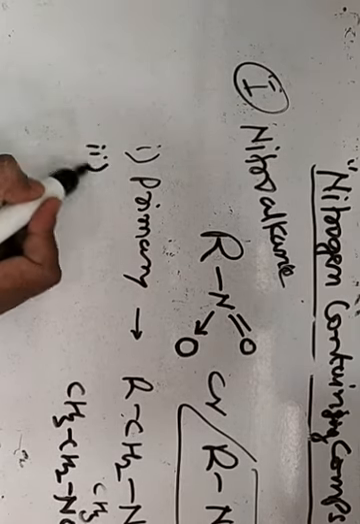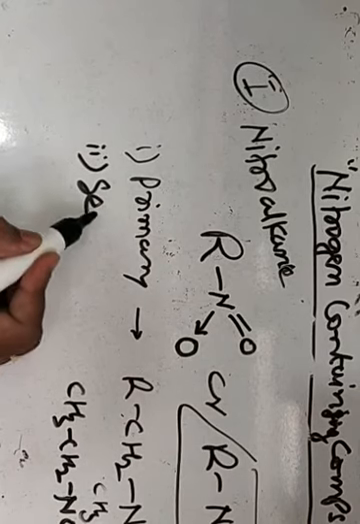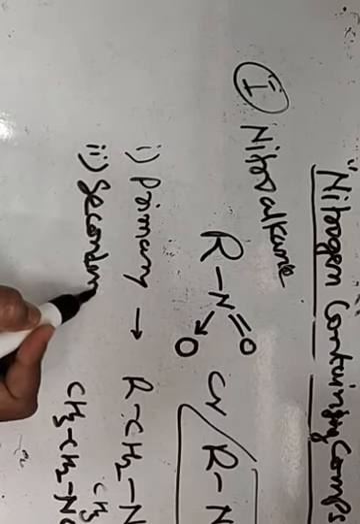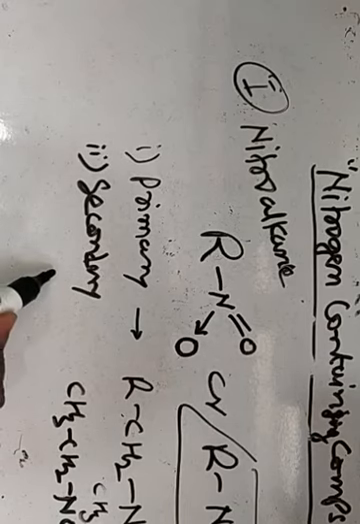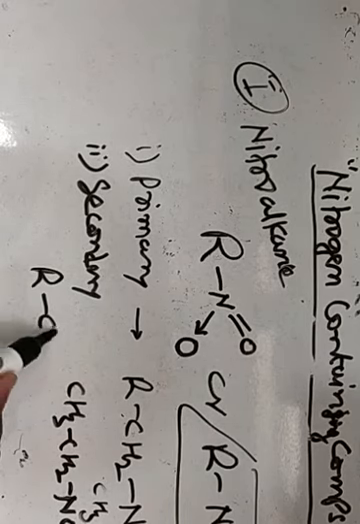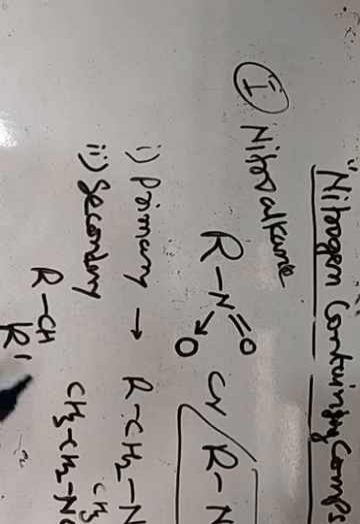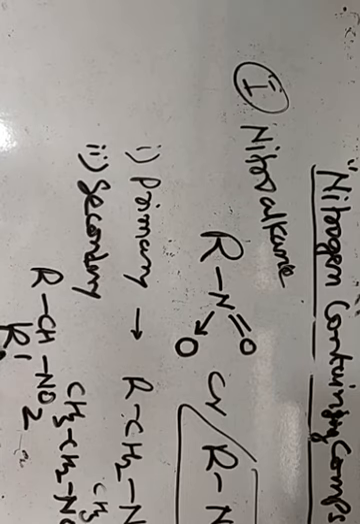Second one is secondary nitroalkanes. They are represented by the formula RCH(R')(NO2), where R and R' may be two same or different alkyl groups. So here NO2 is attached to a secondary carbon. This is the representative formula for secondary nitroalkane.